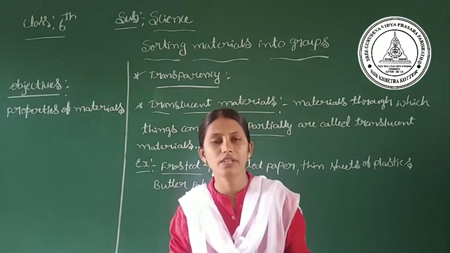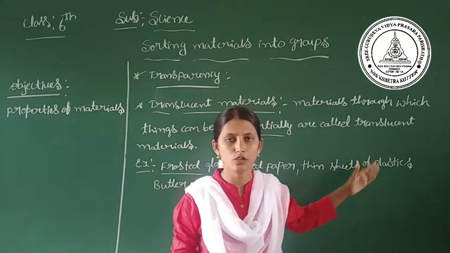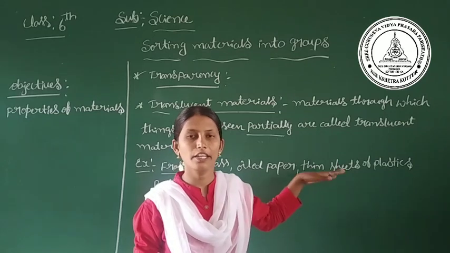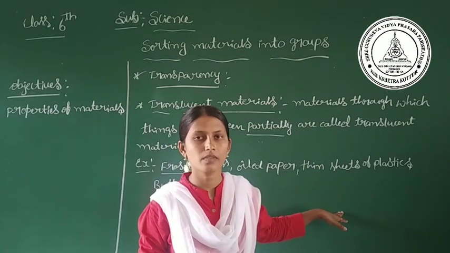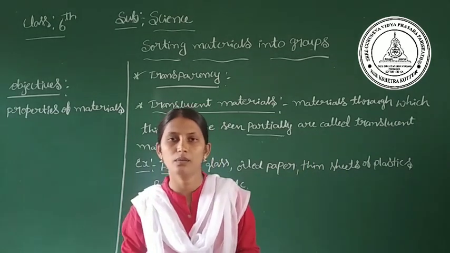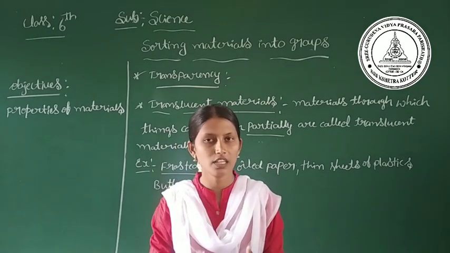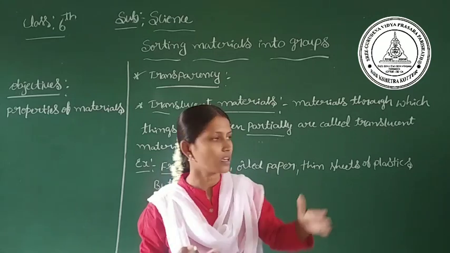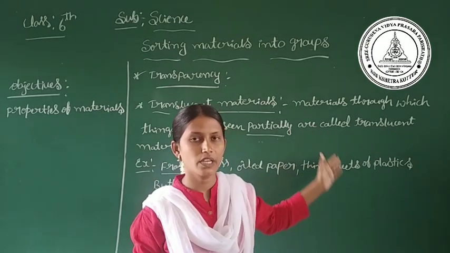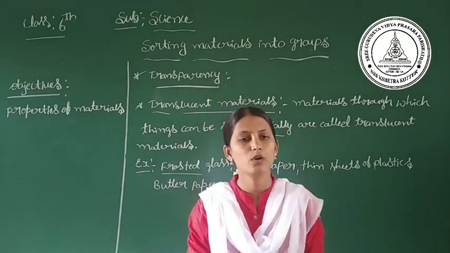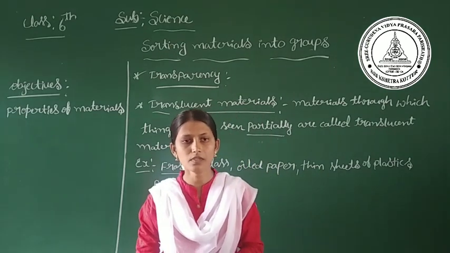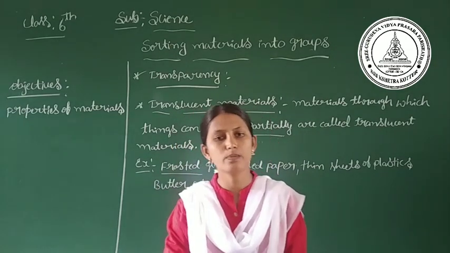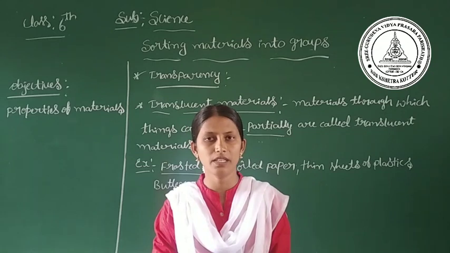So now we can group. Up to here we have grouped the objects according to transparency, meaning which allow light, which do not allow light, and which allow light partially through them. On the basis of transparency we have classified the objects. Now we will move on to the next. Thus we can group objects on the basis of their appearance.